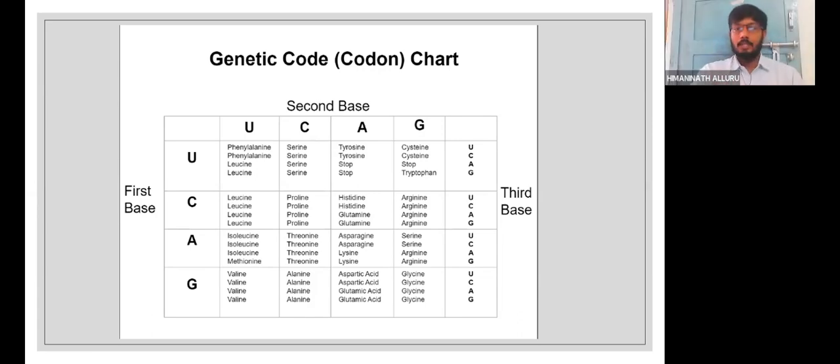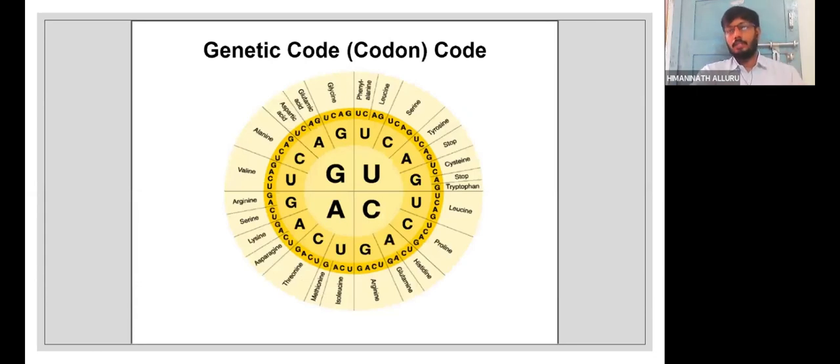As ma'am said, I used to give this one, the slide you are seeing now. I always give this to children. Some more enthusiastic children make a rotating disc, ma'am, and with that they try to find out which codons code for which amino acids. I have one in my laboratory, I have kept it. They will be able to find how these codons code for different amino acids, and they will be able to keep it in mind.